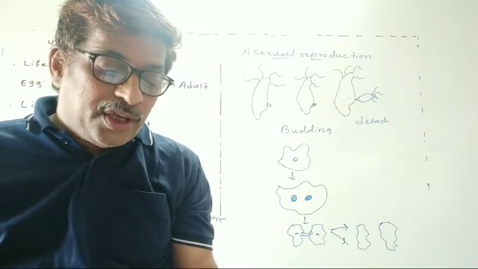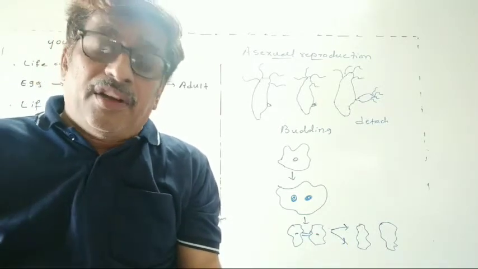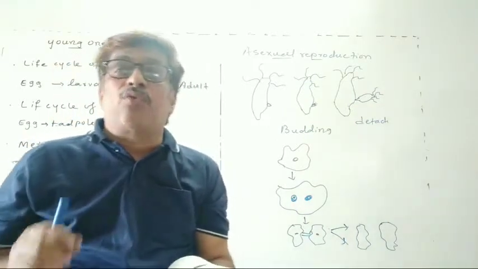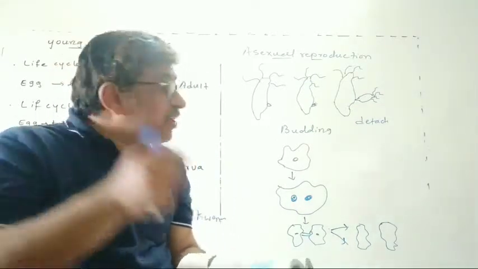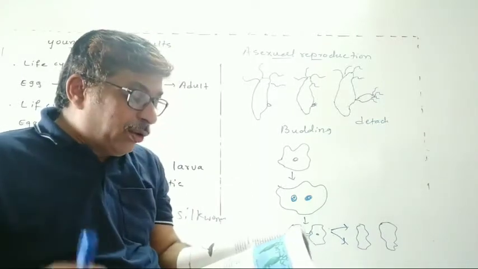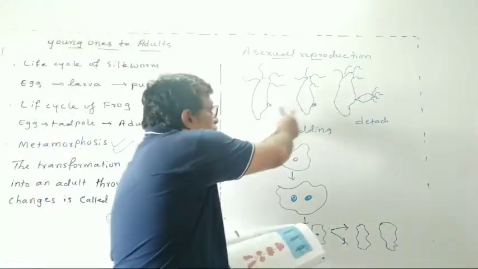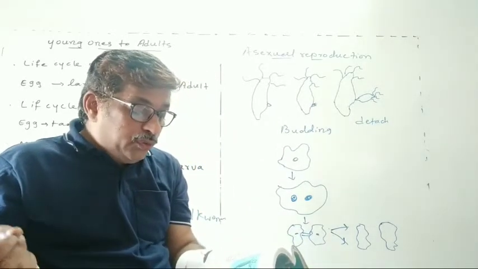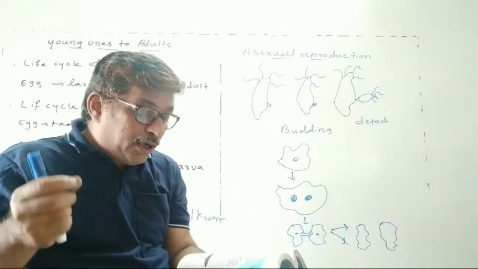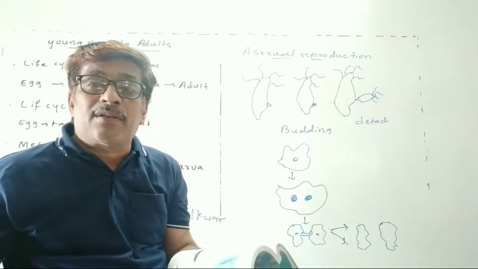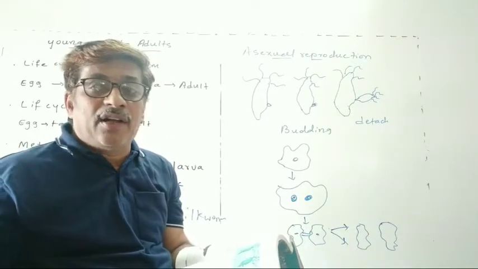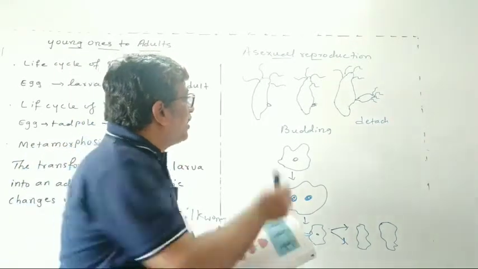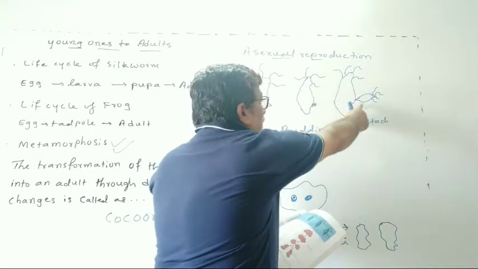This type of reproduction, in which only a single parent is involved, is called asexual reproduction, since here the new individuals develop from the buds. So in hydra, the type of asexual reproduction is called budding. Budding takes place in hydra.